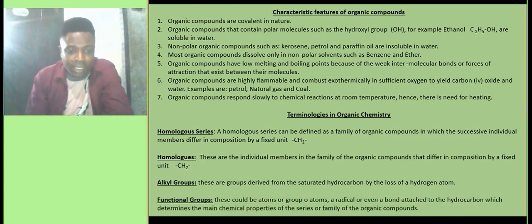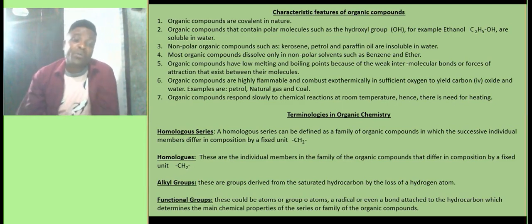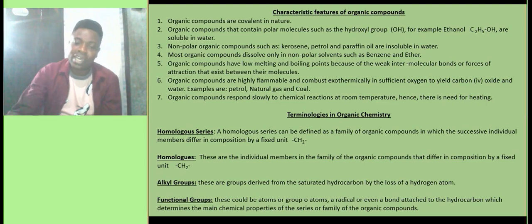The next terminology is a functional group. Functional groups could be atoms or groups of atoms. It could be a radical or even a bond attached to the hydrocarbon, which determines the main chemical properties of the series or family of the organic compounds. When we get to the nomenclature of some of the hydrocarbons like the alkanes, alkenes, and alkynes, you will see what a functional group is, what an alkyl group is, and the rest of them. We move on to the next.